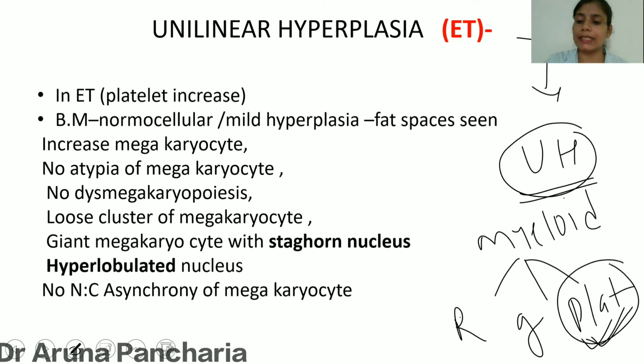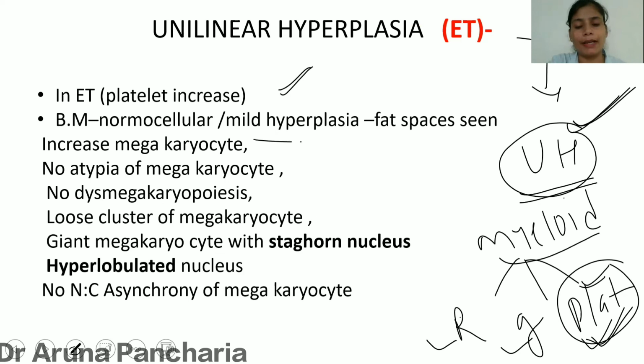So it involves one lineage of the myeloid, and it can be called a unilinear hyperplasia. The other two cell lineages are not going to increase so much or can be normal. So in the ET, platelet is increased, and the bone marrow is only mildly hyperplastic because one lineage is going to increase.